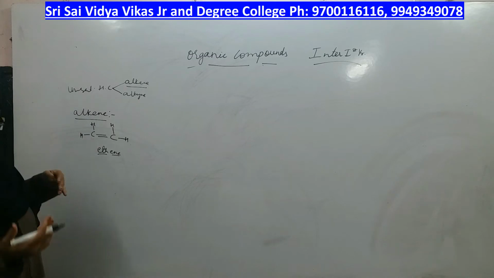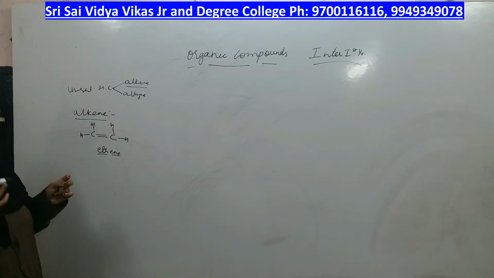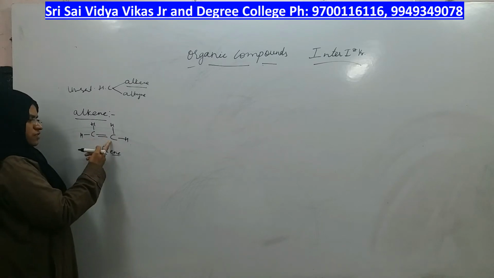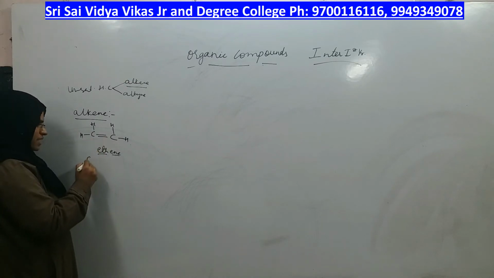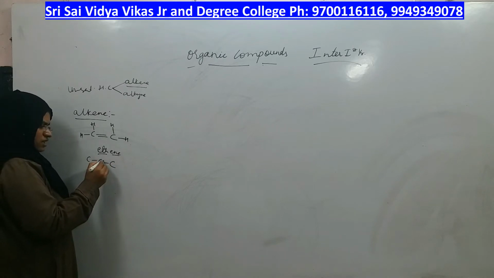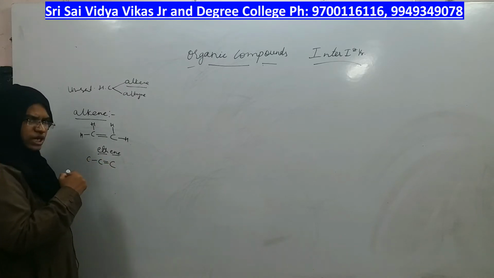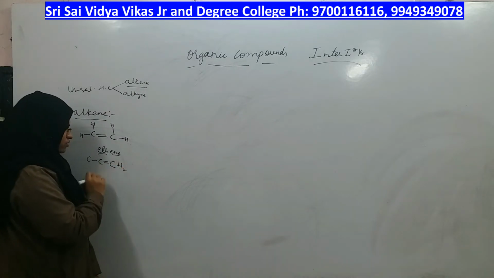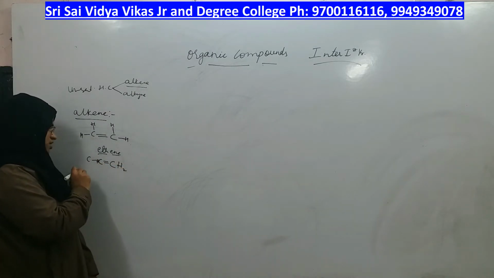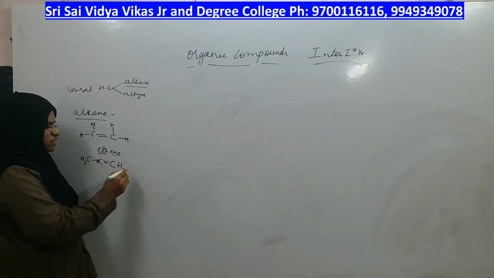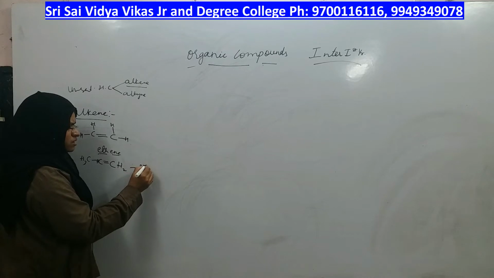If you increase the number of carbons, you will get a higher alkene. Let me increase one carbon atom. If it was having 2, let me make an alkene having 3 carbons, right? In 3 carbons, I will take a double bond here. After writing the double bond, add the required number of hydrogens to satisfy the tetravalency. 1, 2, 3 carbons. What is the name for 3 carbons? Prop.